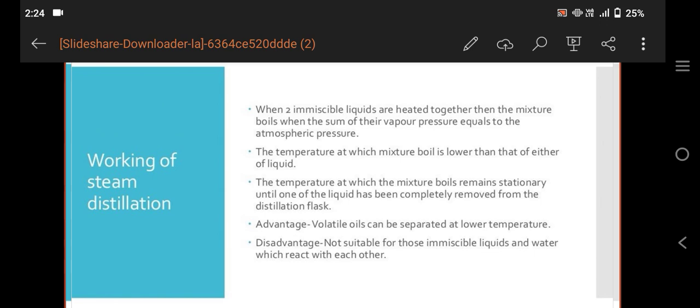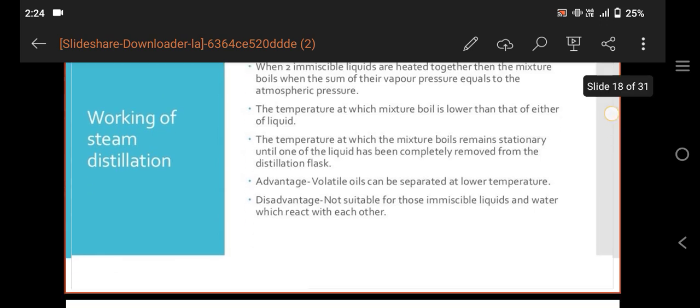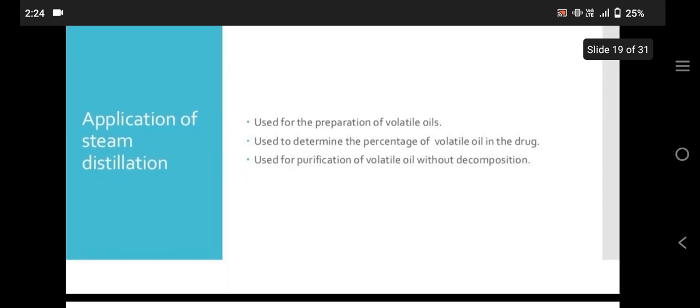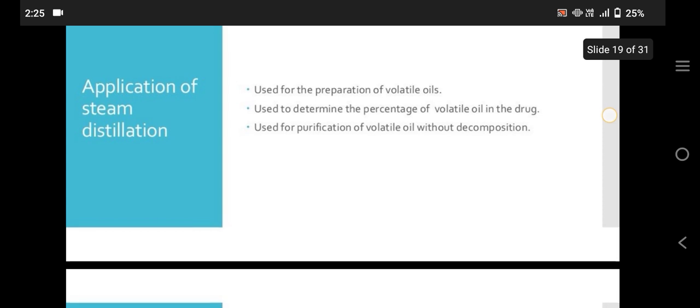Disadvantage: not suitable for immiscible liquids and water which react with each other. Applications of steam distillation: used for the preparation of volatile oils, used to determine the percentage of volatile oil in a drug, and used for purification of volatile oil without decomposition.